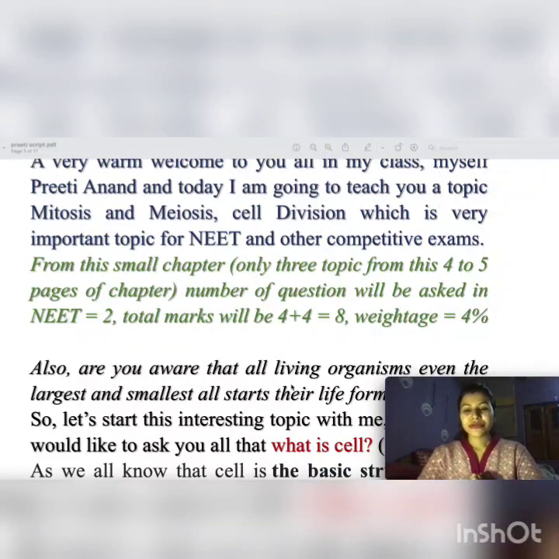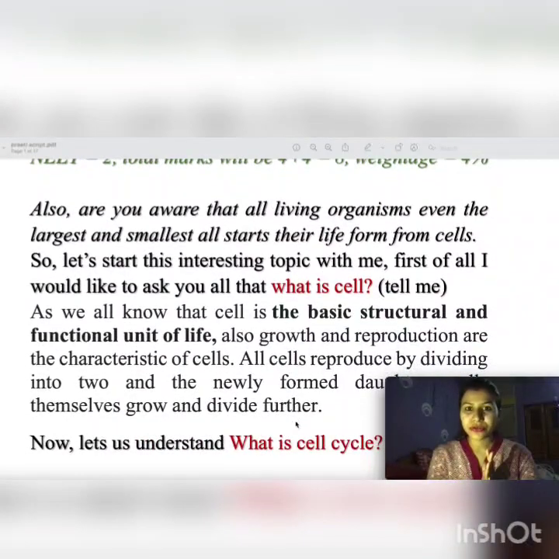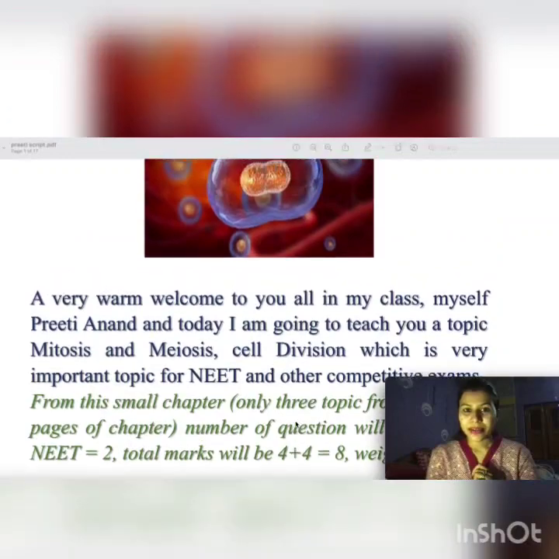The number of questions that will be asked in NEET is 2. The total marks will be 4 plus 4 is equal to 8, and the weightage is 4%. So from this very small chapter of 3 or 5 pages, the number of questions that may come is 2, for 8 marks. So this chapter is very important for you all for the NEET and other competitive exams.